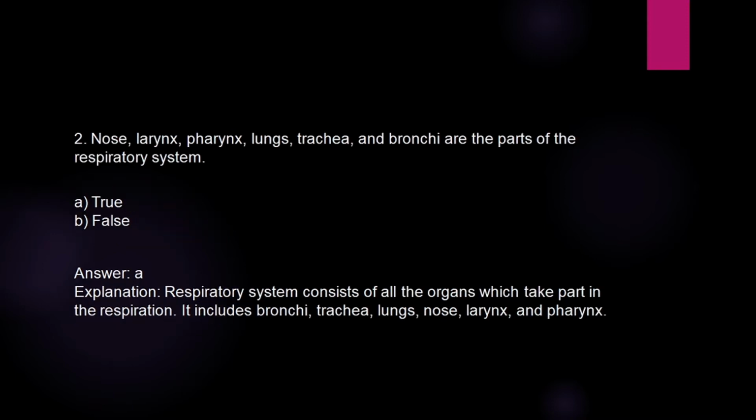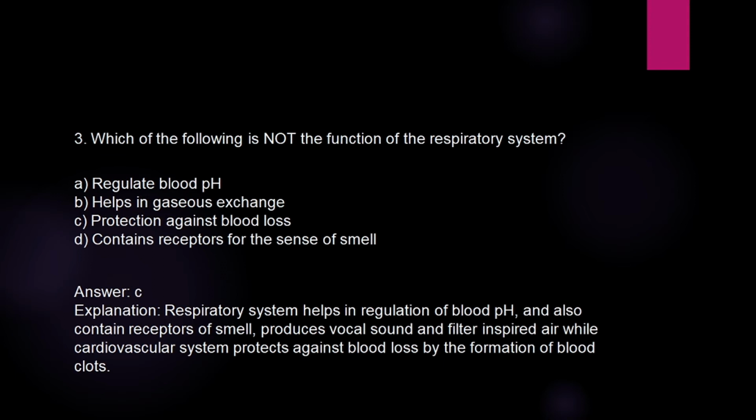Nose, larynx, pharynx, lungs, trachea, and bronchi are the parts of respiratory system. Options: true, false. Answer is A. Respiratory system consists of all the organs which take part in the respiration. It includes bronchi, trachea, lungs, nose, larynx, and pharynx.